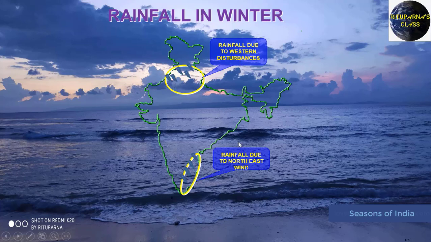Again you have already seen the wind that is crossing the Bay of Bengal, that will also bring the rainfall over the Coromandel coast, or you can say the Tamil Nadu region. That's all about the rainfall in winter.